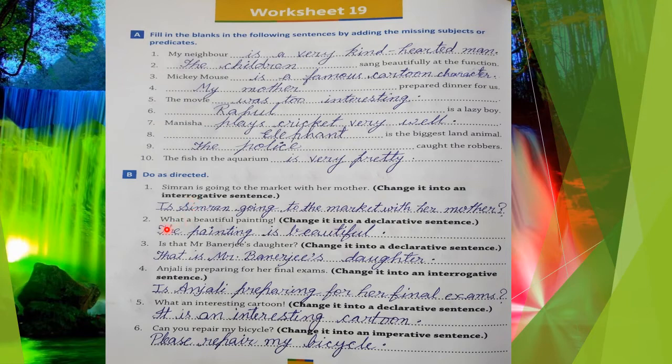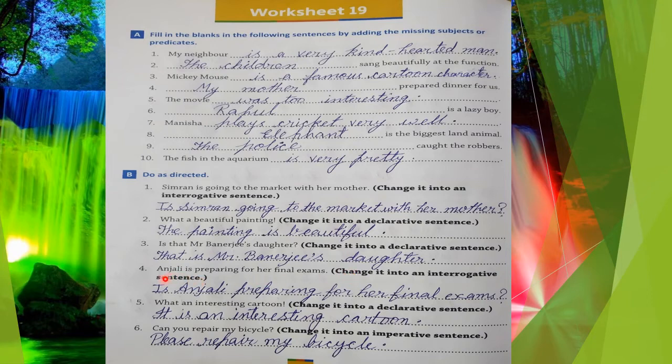Second is, what a beautiful painting. So we have to change this into a declarative sentence. This is an exclamative sentence, we have to change it into declarative form. So the sentence will be, the painting is beautiful. Okay, simple form. Next, is that Mr. Banerjee's daughter? So we have to change this sentence into declarative. This is a question sentence, an interrogative sentence, we have to change it into declarative form. So the sentence will be, that is Mr. Banerjee's daughter. Clear how to do this question?